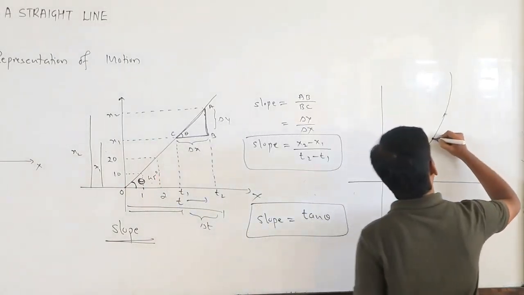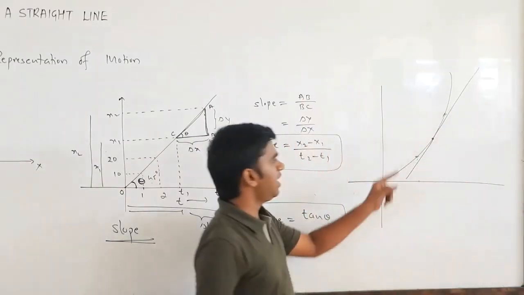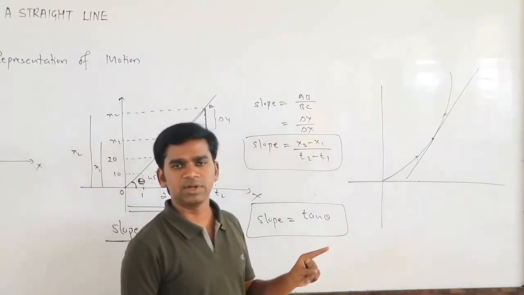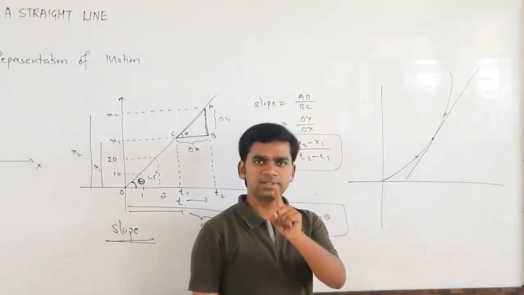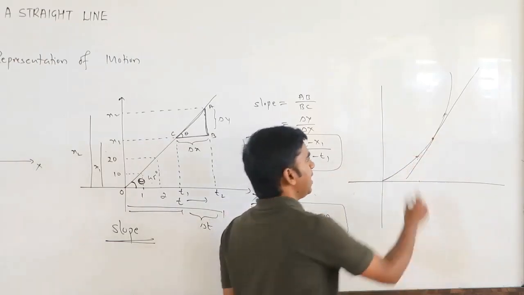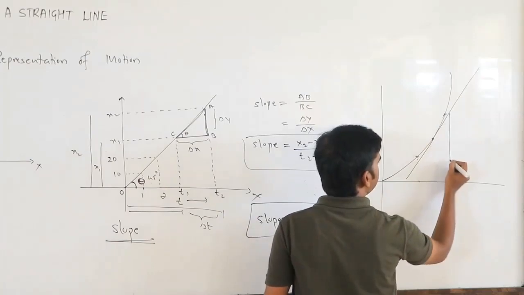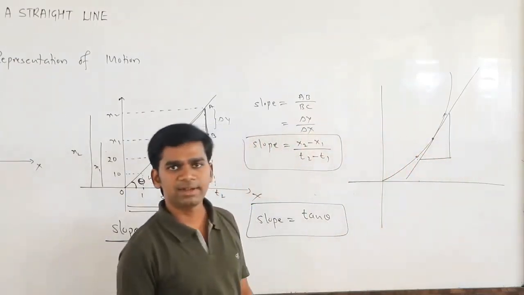You have to draw a tangent at that point. What is a tangent? It is a straight line touching the curve only at a single point. If you draw the tangent at that point, from this tangent you can get the slope at that point.